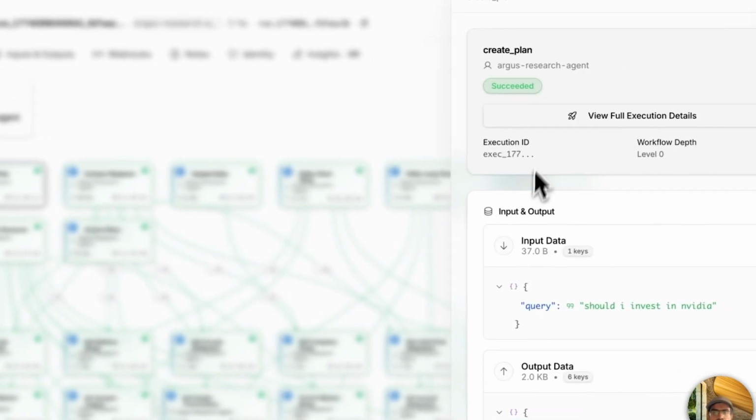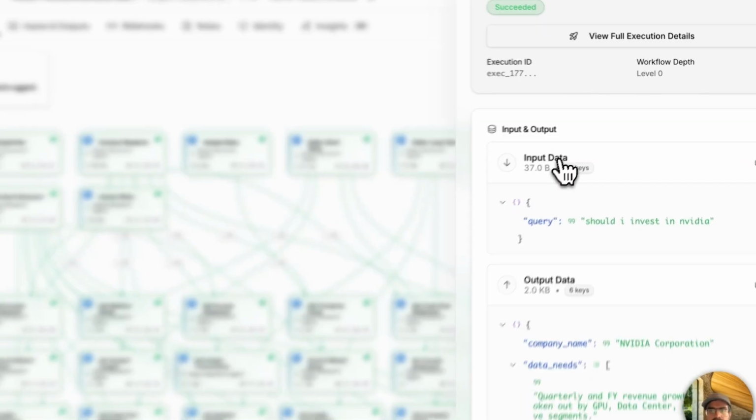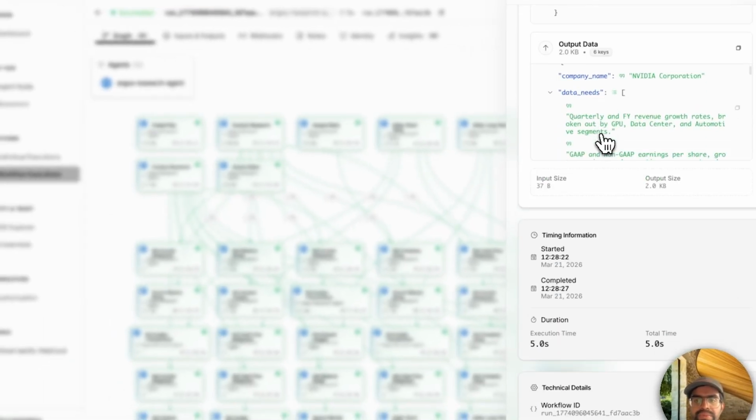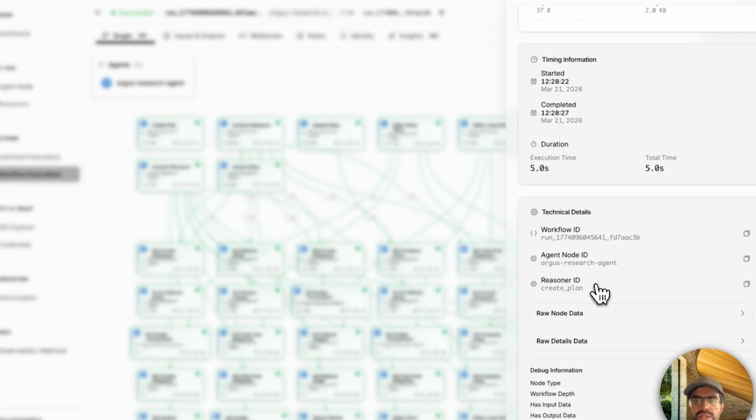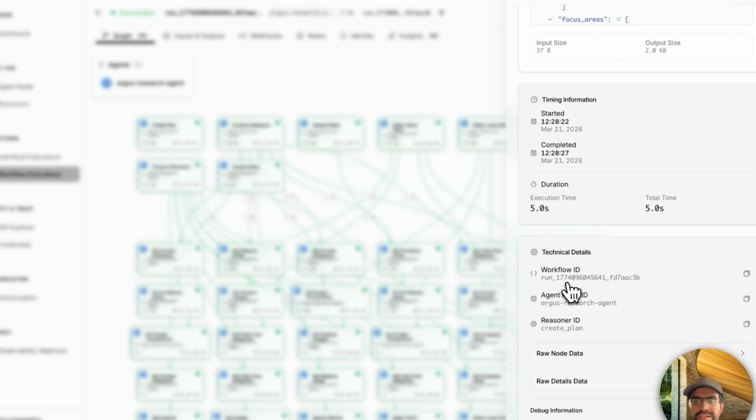And you can take a look by clicking on one of these particular skills and nodes, and you can click on one of these nodes and take a look at all of the inputs and outputs, the execution ID, and the total time it took, and also get some of the technical details such as the workflow ID, the agent node ID, and the reasoner ID, which all gives you valuable information.